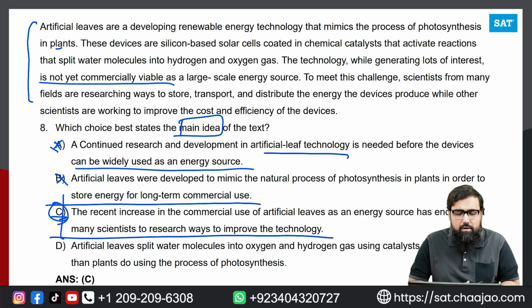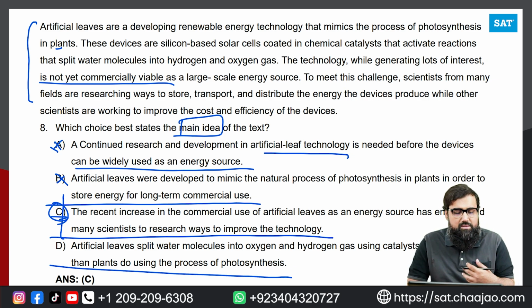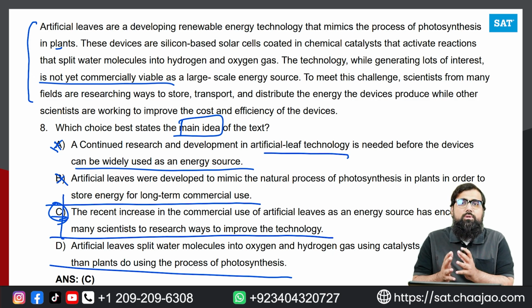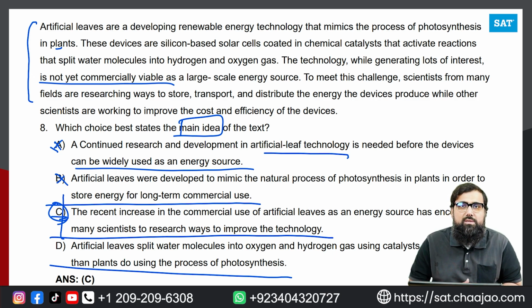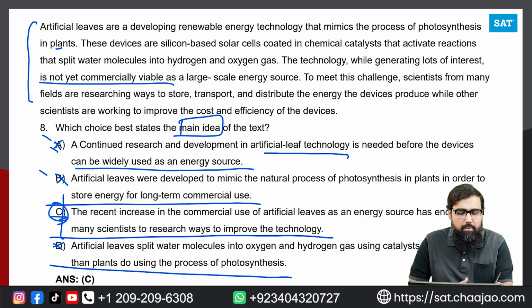Option D says artificial leaves split water molecules into oxygen and hydrogen gas using catalyst more efficiently than plants do using the process of photosynthesis. So again, this is not the thing. It is about the commercial usage. That is what we have to discuss, and because it is only there in option C, we are going to eliminate option A, B and D, and the best answer for this question will be option C.